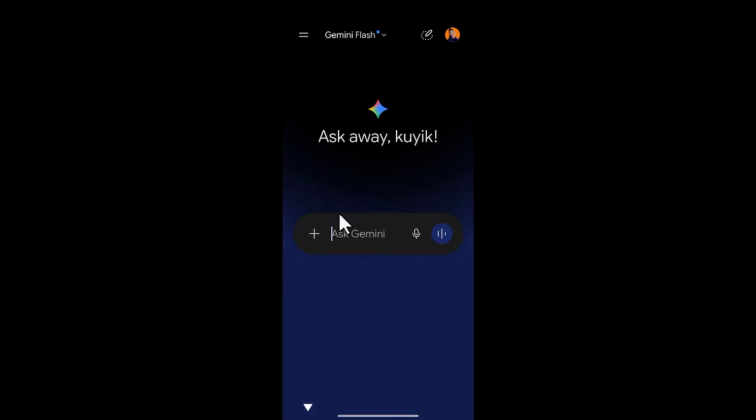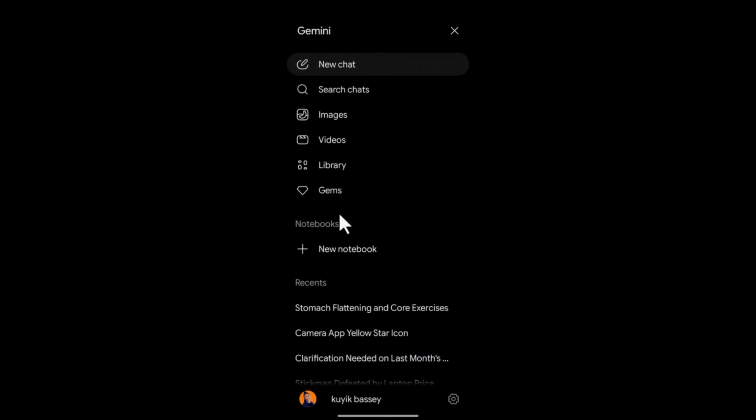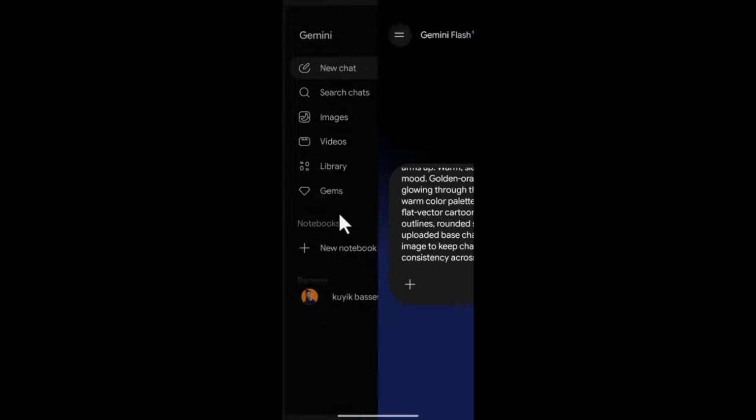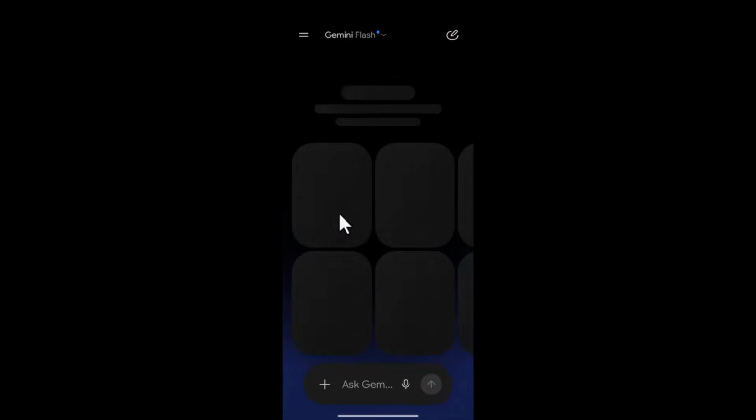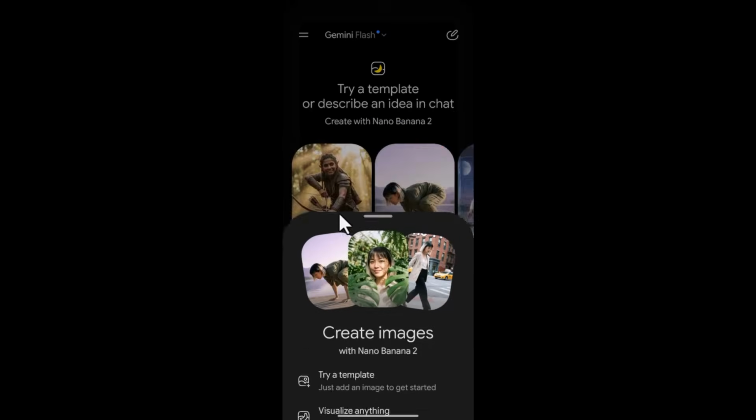Okay, so I don't have any reference, so I'm going to go ahead and paste this image. But literally you can click this part, and you can come here if you really want to do something. I mean, let's do it the right way. So just come here and select your image from your images. Once you select your images, you see this: try a template, refine with Gemini, ask it to make changes. So I'm going to go ahead and close that.